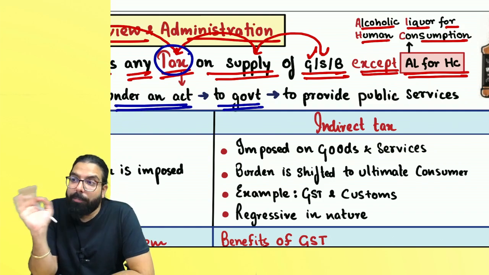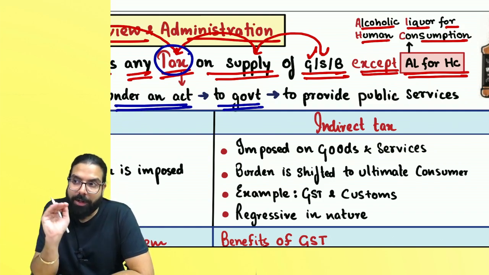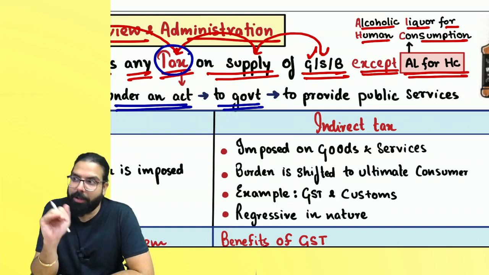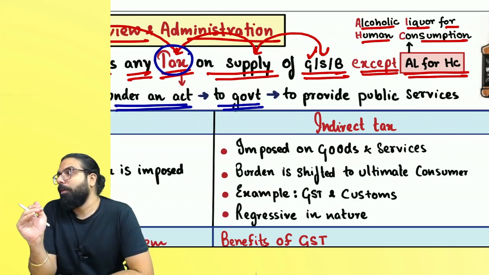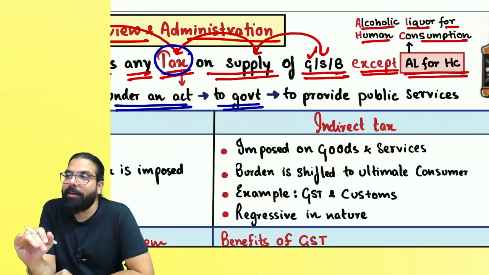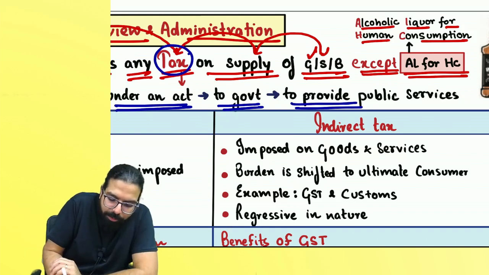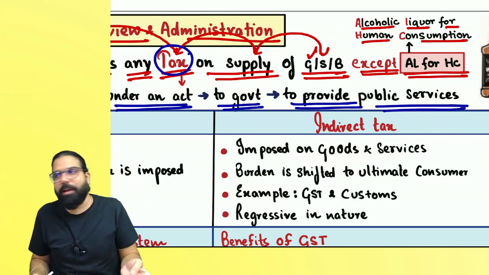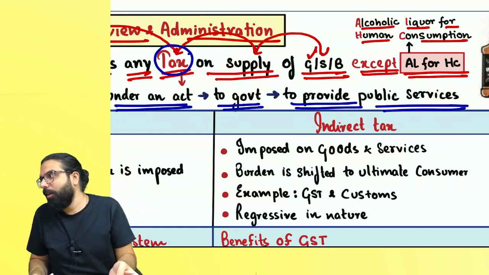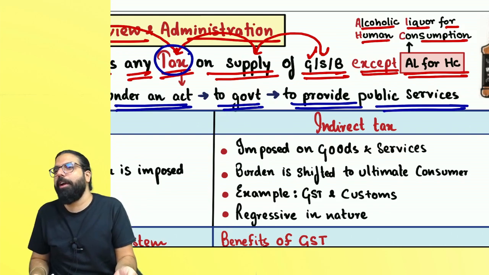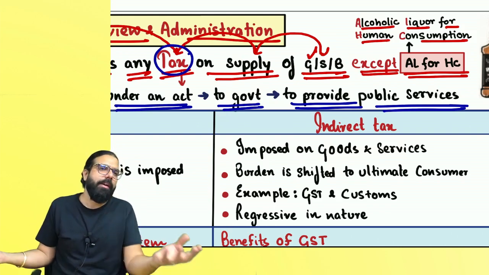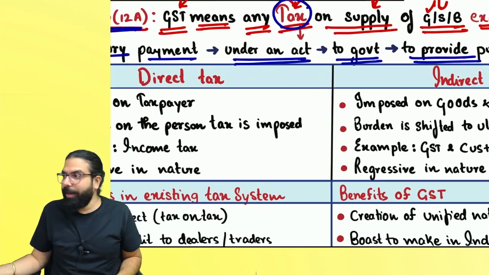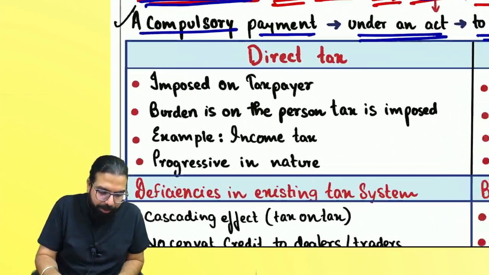Are we clear? The government is also collecting from you only. Correct or not? It is also a compulsory payment you are giving to the government, but it is given under an Act. Why are you giving to the government? Because government is providing various public services like health, education, infrastructure, security, defense, everything, with the money collected from you. Are we clear, everyone? Can I go ahead?